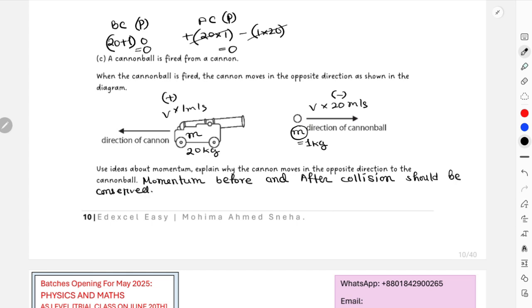Momentum should be conserved. That means total momentum after collision should also be 0.